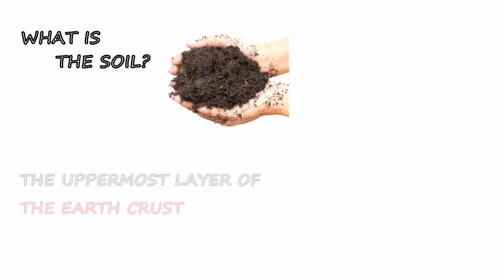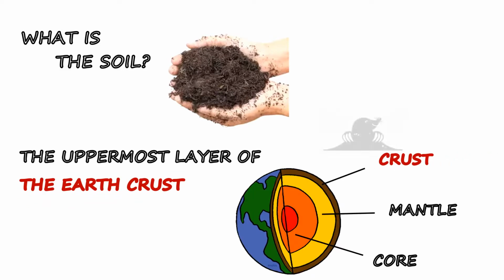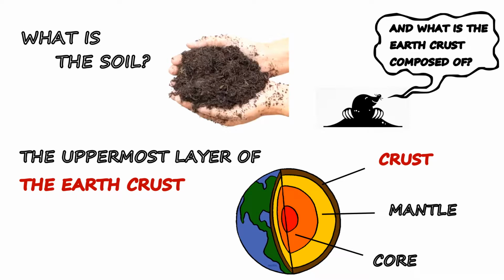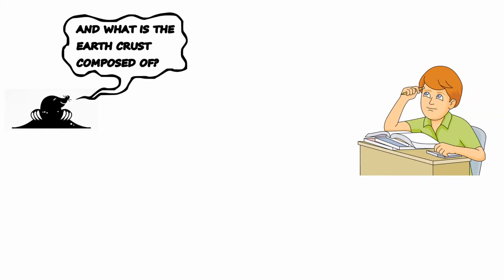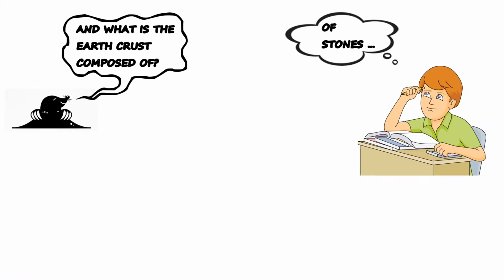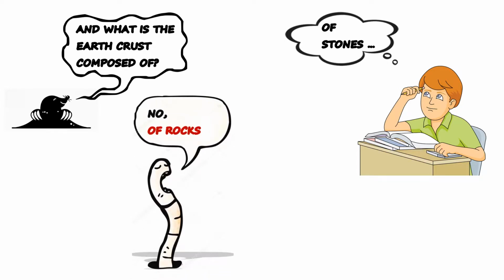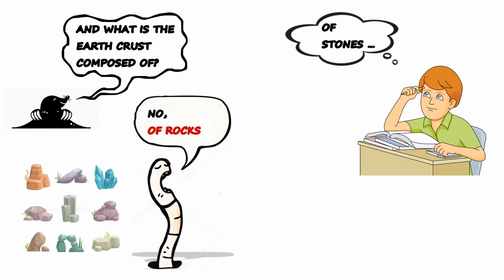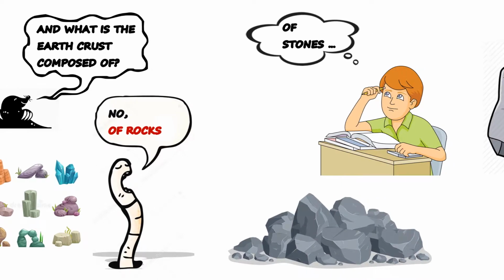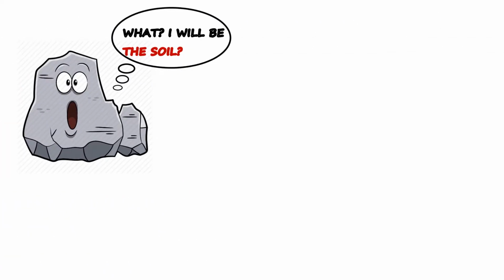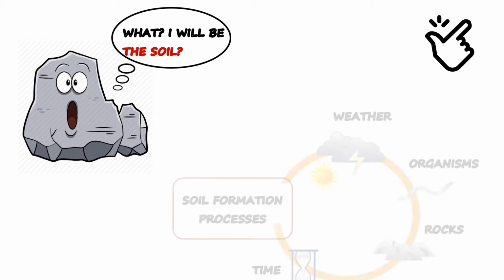Soil is the uppermost layer of the earth crust. And what is the earth crust composed of? Of different stones. Of different rocks. And believe me, there is a really big pile of them. It is the decay of these rocks which forms the soil. It sounds simple, doesn't it? Well, it isn't really a finger snap. It is a long-lasting process which lasts for a very long time.